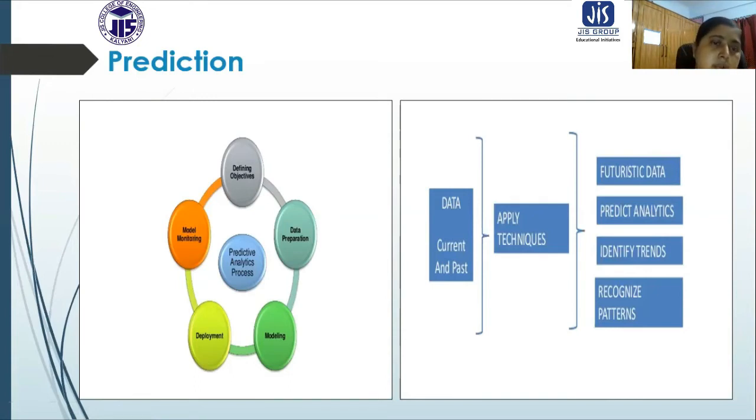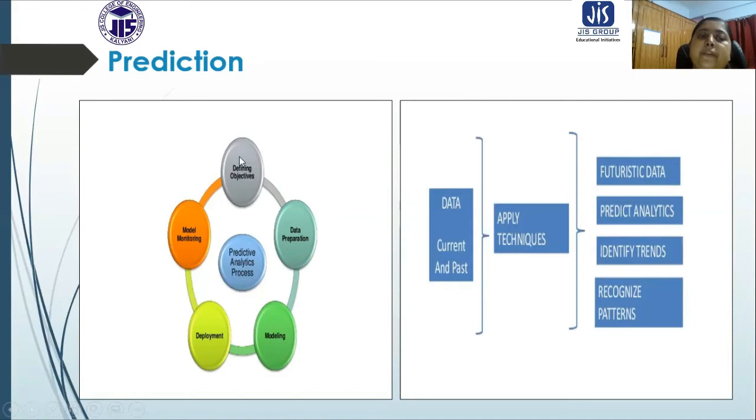So this is a model of the predictive analysis process. You can see it is a circle kind of thing. We can start from data preparation. We can define an objective for which the model is being formed, because everything is done for a specific objective.